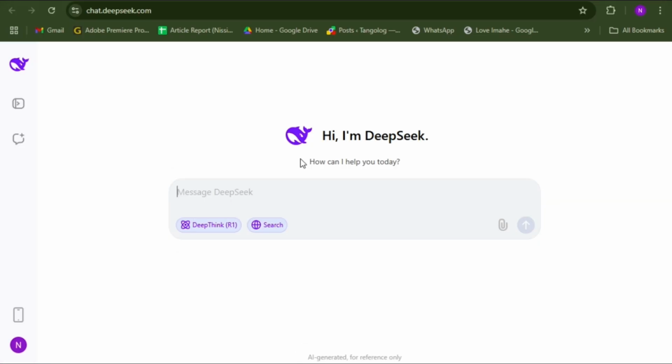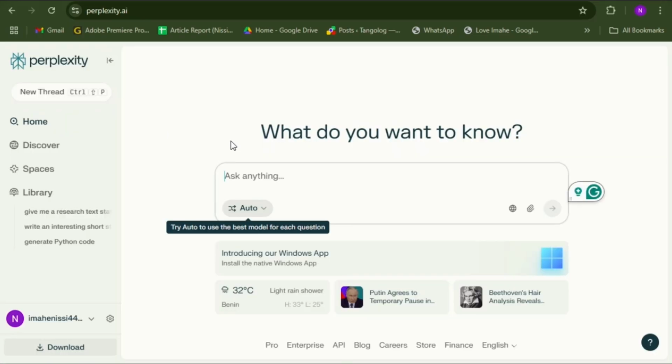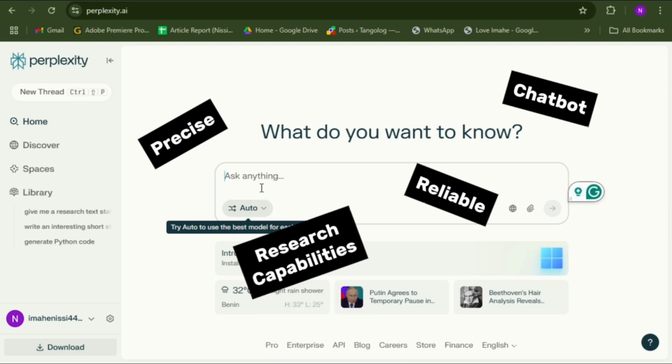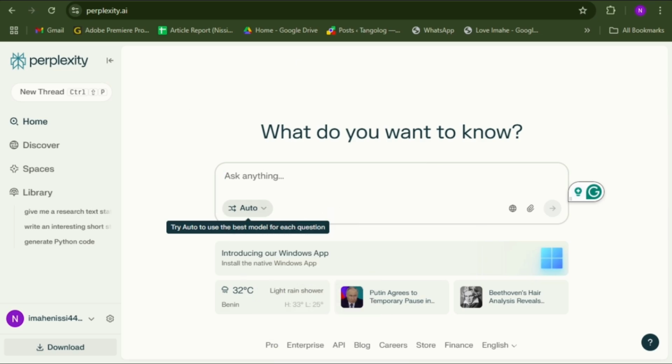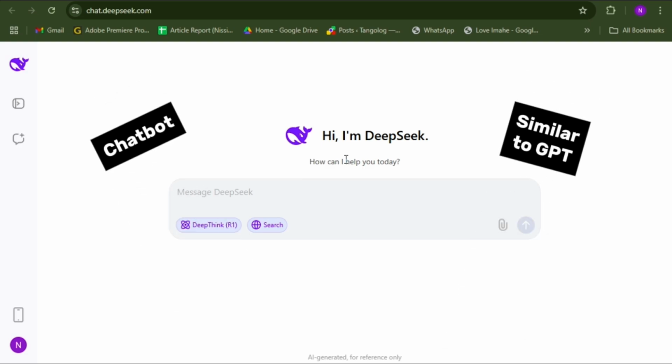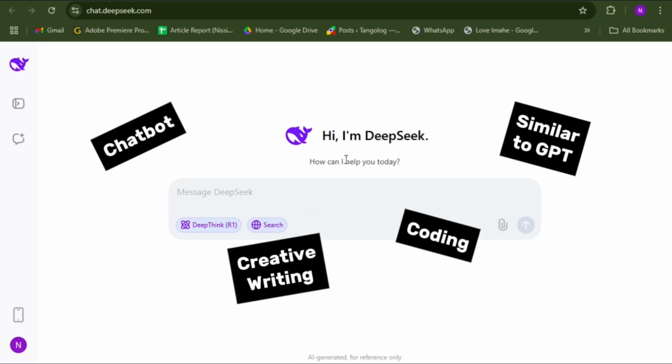First up, let's talk about these two tools. We'll start off with Perplexity. Perplexity is a very advanced AI chatbot that focuses on precise and very reliable capabilities. Bear in mind there's a keyword there I want you to take note of: research capabilities. On the other hand, DeepSeek is also a chatbot, but it is often compared with ChatGPT. It excels in creative writing, coding, and general problem solving.